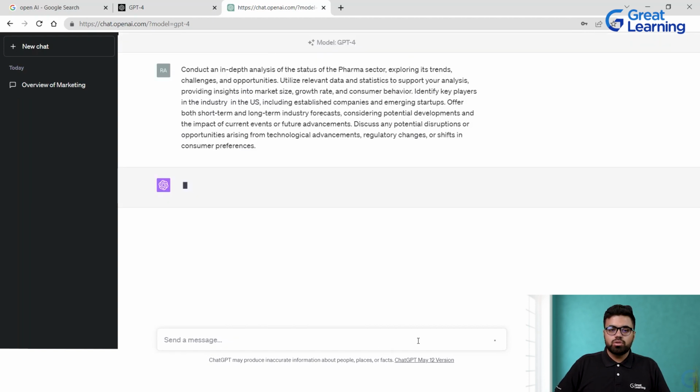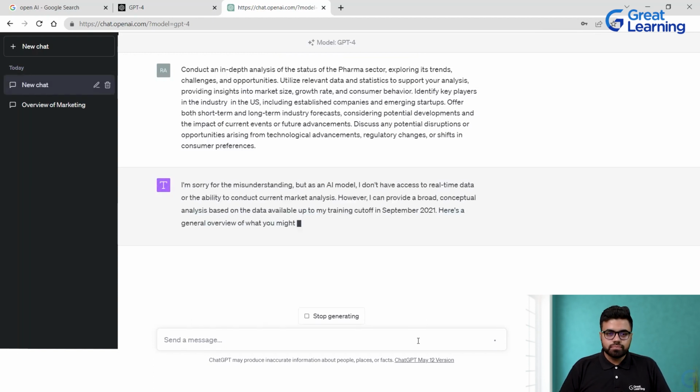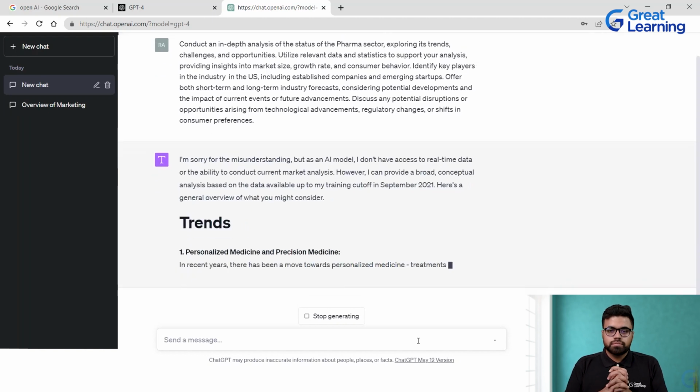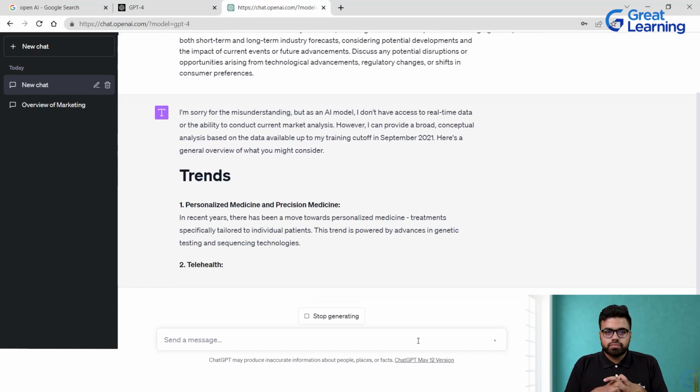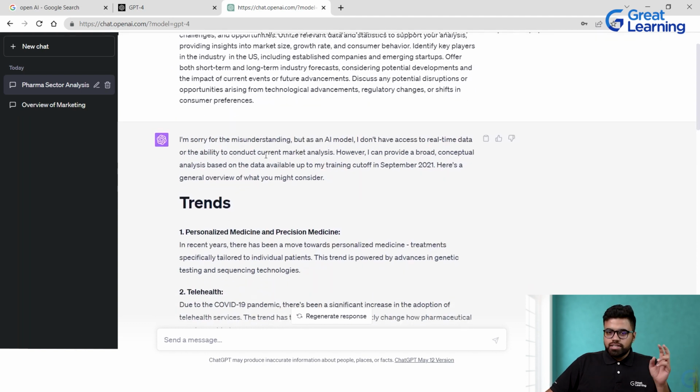Now let's run this prompt and see what GPT-4 has to say. Okay, we have got the answer from GPT-4 for the prompt that I fed into it. At first it reminds you that the training knowledge was cut off in September 2021, so it will give you a gist.